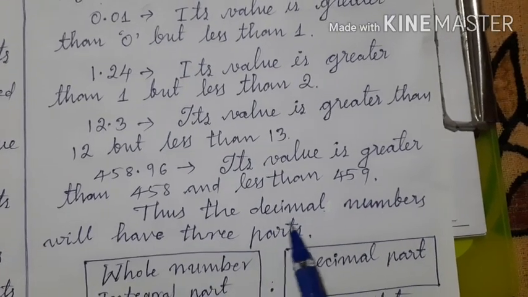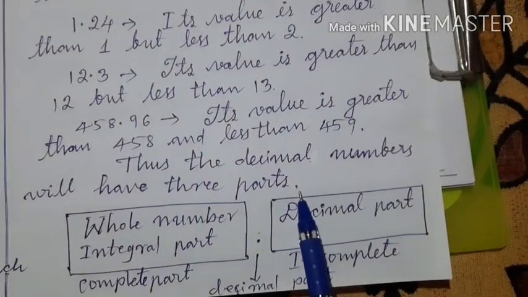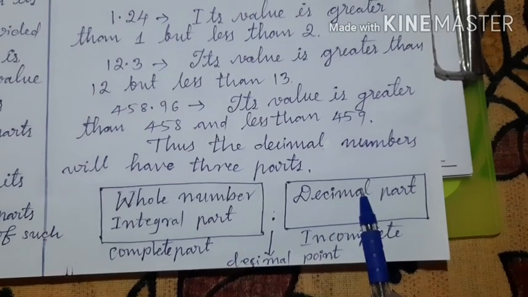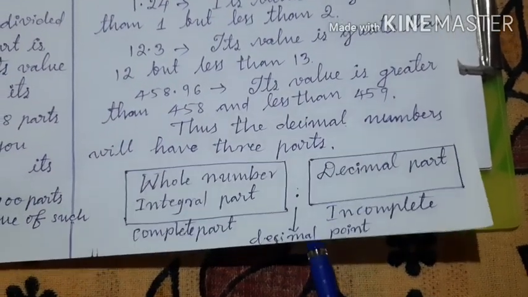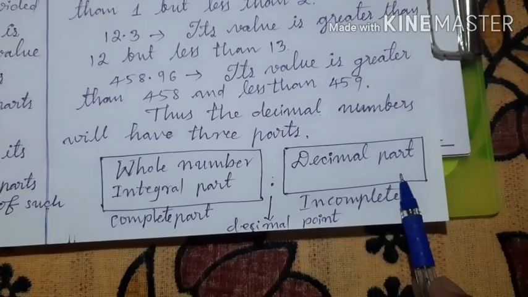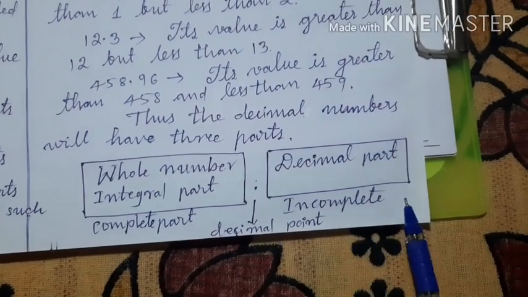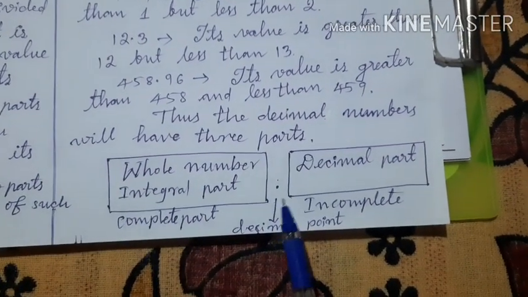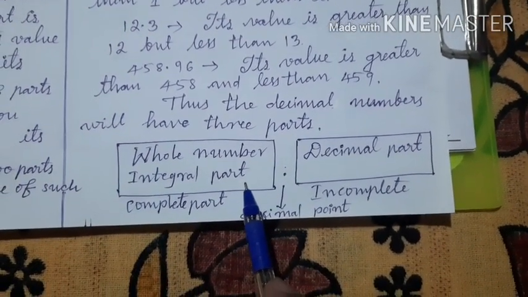Thus, the decimal numbers will have 3 parts. Okay? A decimal number will have 3 parts. Let us see what are those. This is called a decimal point, and right side of decimal point is decimal part, which is incomplete part, and left side of decimal point is whole number part or integral part.